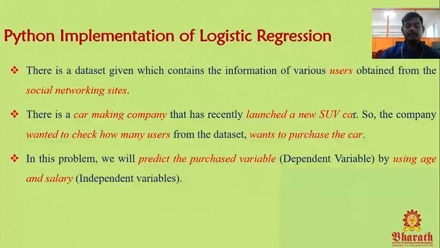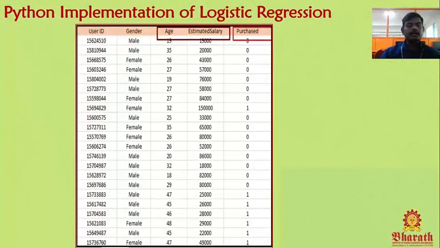What about age and salary? Age does not depend upon salary. Salary does not depend upon age. Age and salary do not depend upon the purchase variable. So we can consider age and salary both as independent variables. I think this is the best example for logistic regression.